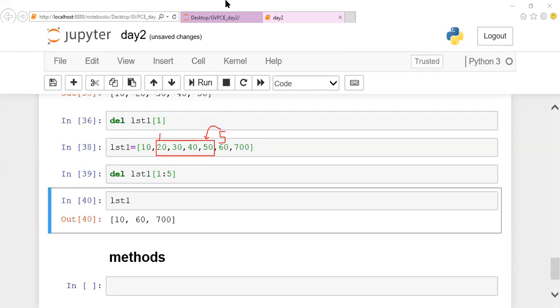Yeah, it's up to us how we take the range. You can notice that once I print the list, the remaining elements are as such. The remaining elements 10, 60 and 700 are displayed as such. The elements have been removed from the list. I've deleted them. Like in your folder, when you delete some files, the remaining files will be as such, right? So I'm deleting this data, and the remaining data 10, 60 and 70 is going to be as such.